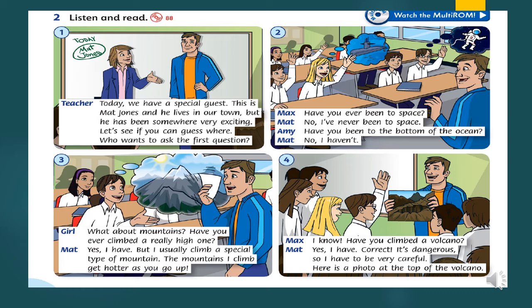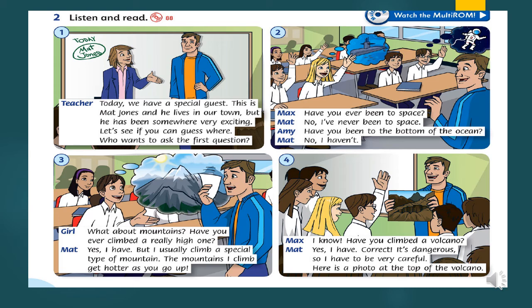Who wants to ask the first question? Max is asking the first question. Have you, go to number two. Have you ever been to space? Matt says, no, I have never been to space. No, not space. Number two. Amy says, have you been to the bottom of the ocean? Have you gone inside the water? No, I haven't.